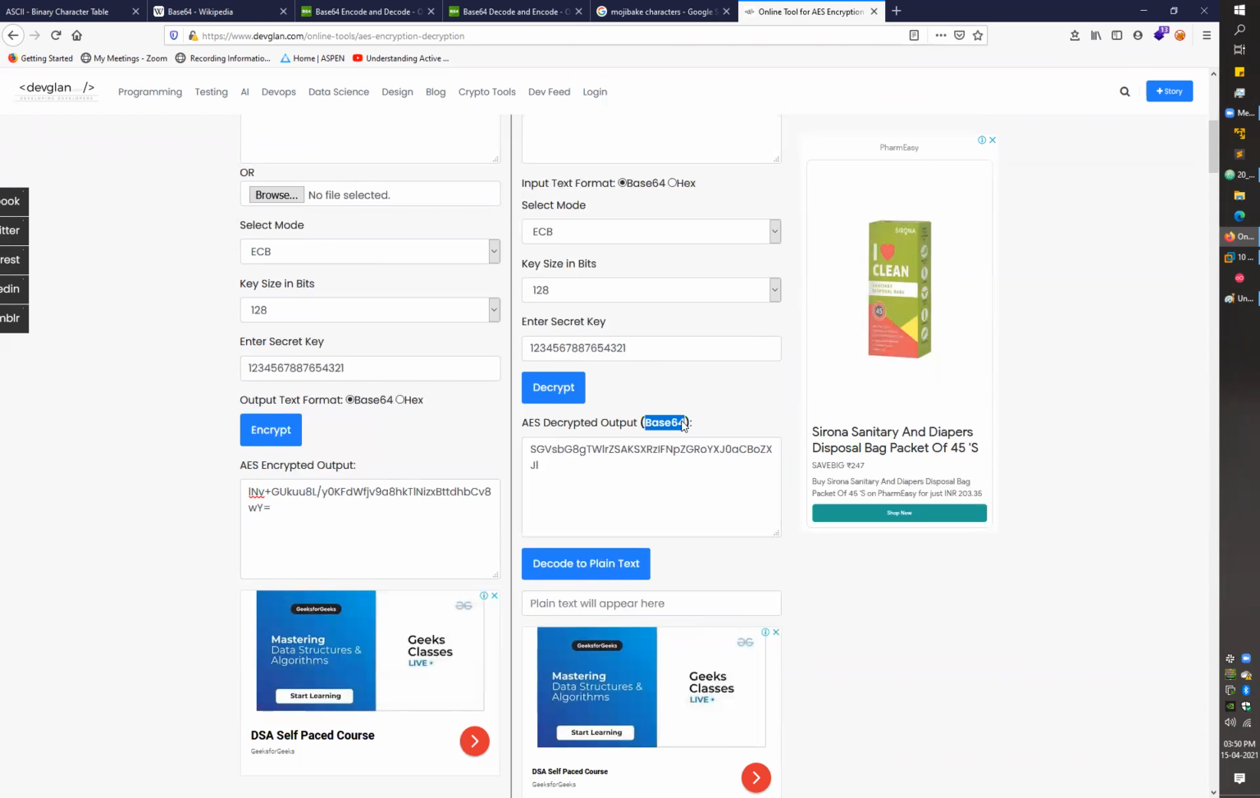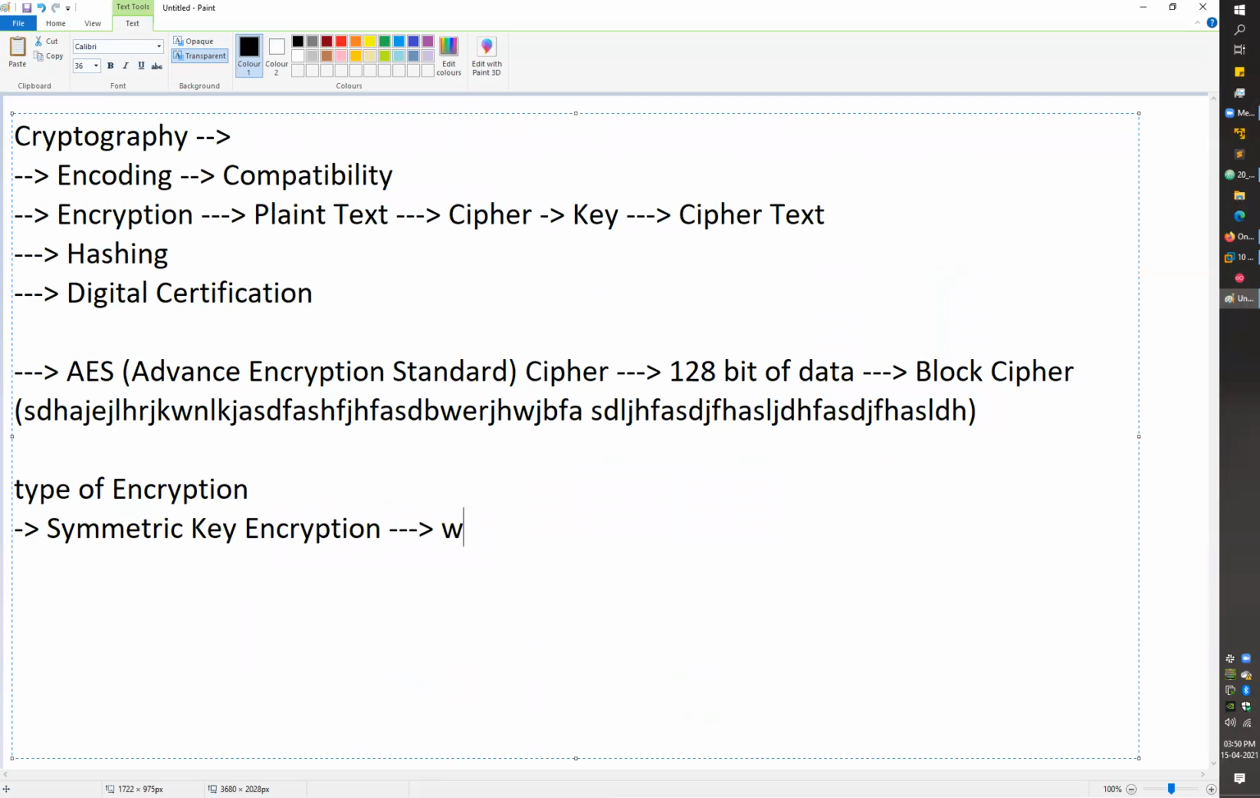Again, it's a base 64 output, so I have to decode it. And after decoding, I can see my message: hello Mike, it's Siddharth here, right? So this one is symmetric key encryption, where you have to use the same key for both encryption and decryption. In symmetric encryption, we use the same key for encryption and decryption, right?